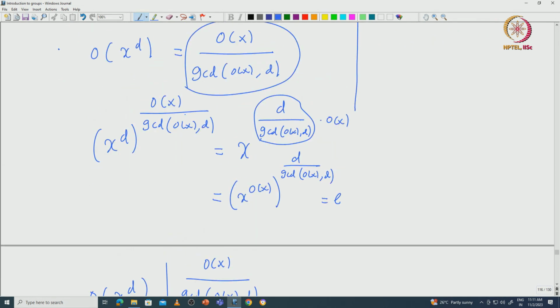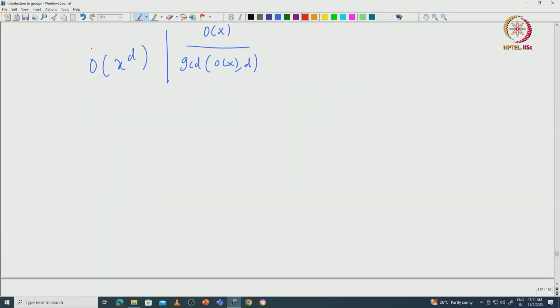So, let us call the order of x^d to be k and see what happens. If you call that k, then (x^d)^k becomes identity. So, x^(dk) is identity. Now this implies that the order of x must divide dk.